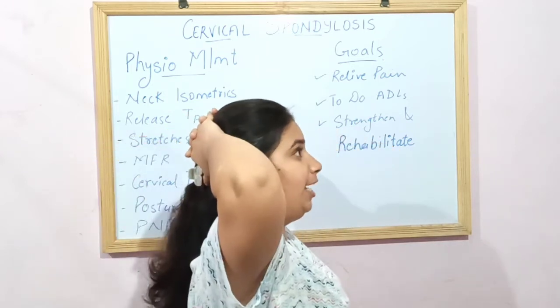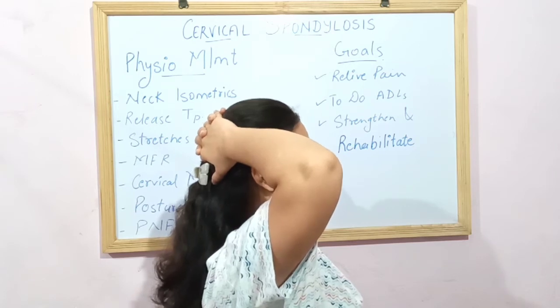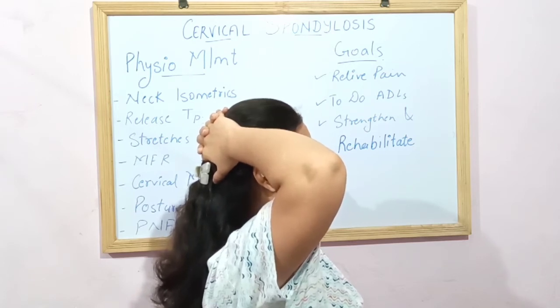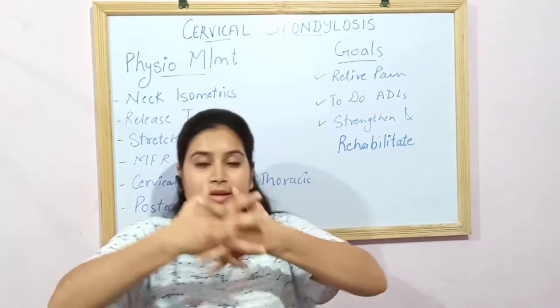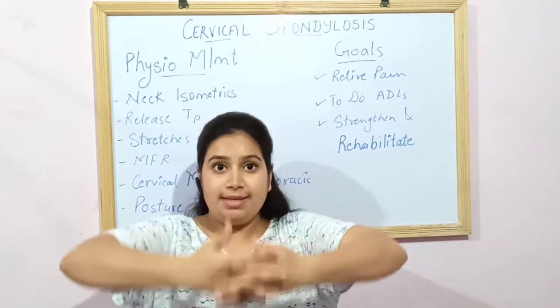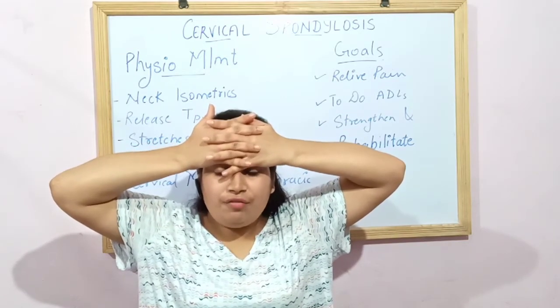See from the side view like this. Count 5 times. 1, 2, 3, 4, 5 and release. This you need to apply 10 times. Same thing. Lock your hands. Take in front of your head. Apply pressure. Count 5 times.